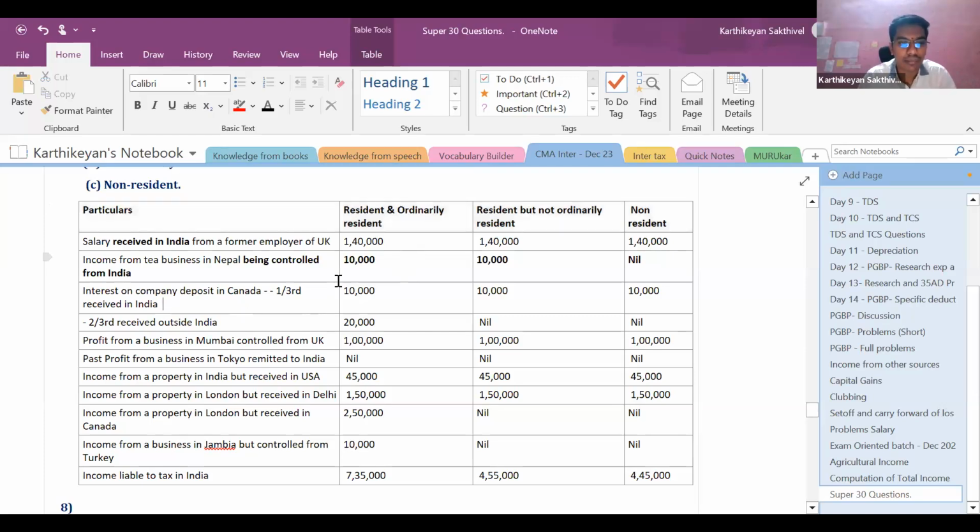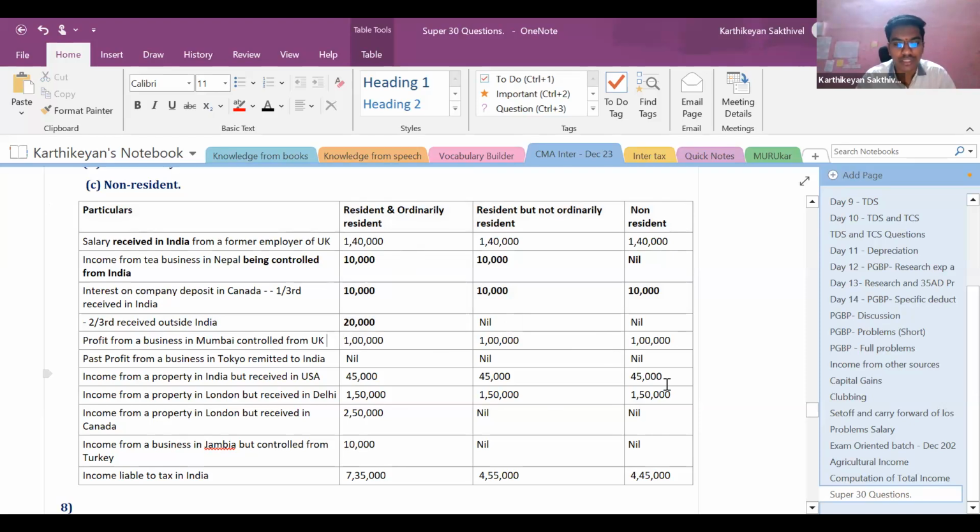Number 3, interest on company deposit in Canada, 1/3 is received in India. So whatever amount is received in India, it is taxable for all the people. If it is received outside India, it is taxable only for a resident. So for an income to be taxed for a resident but not ordinary resident and non-resident, it should accrue or arise in India, or it is to be received or deemed to be received in India, right?